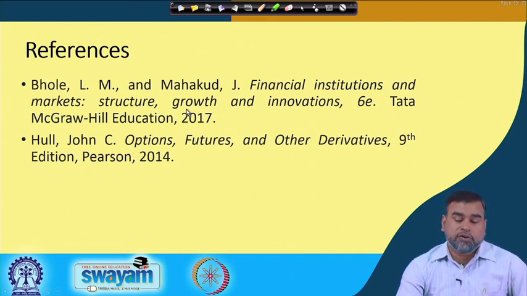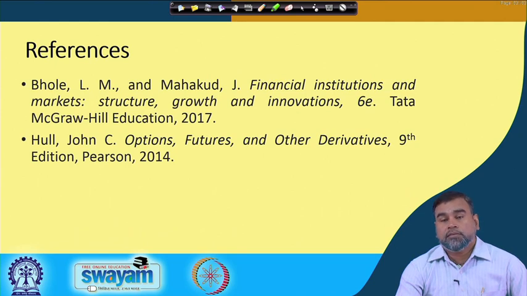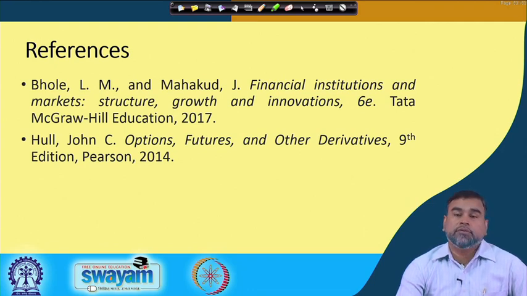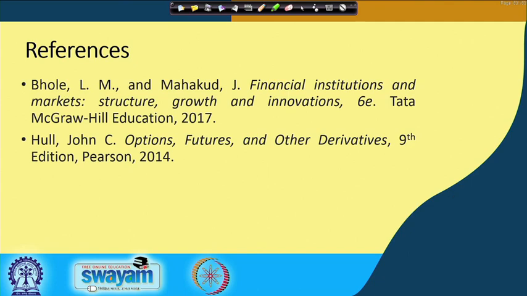These are the references you have to follow for this session. Another thing to keep in mind: in future sessions we will be discussing the different models used for option pricing, like the binomial tree model and the Black-Scholes model. Then we can move into the discussion on swaps. Finally, we will discuss the developments that have happened in the derivatives market with respect to India. Thank you.